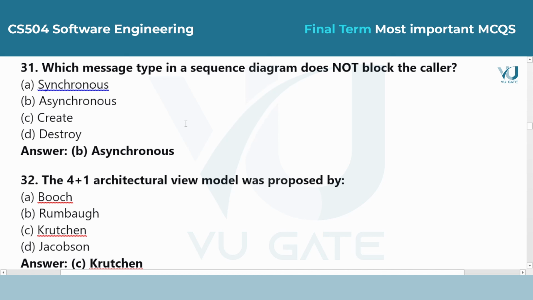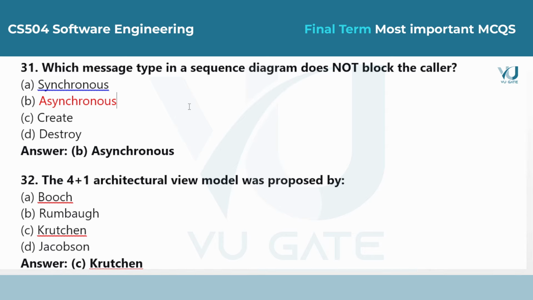Question 31. Which message type in a sequence diagram does not block the caller? Answer is option B, asynchronous. In an asynchronous message, the sender sends a signal and immediately continues its own work without waiting for a reply. It does not pause the flow.